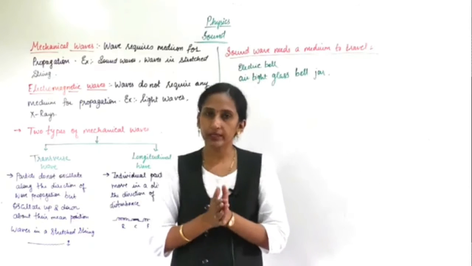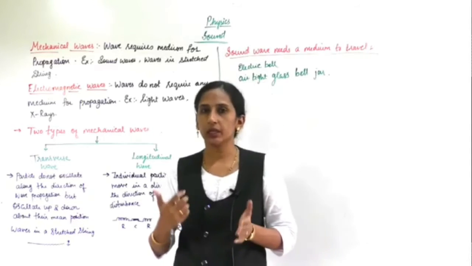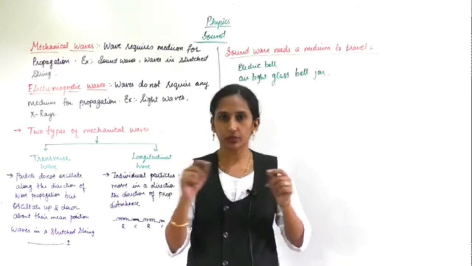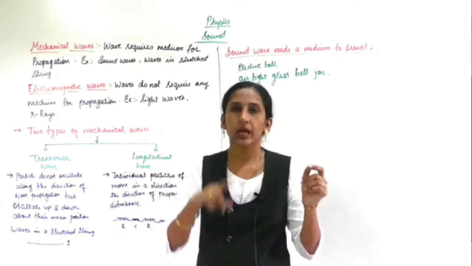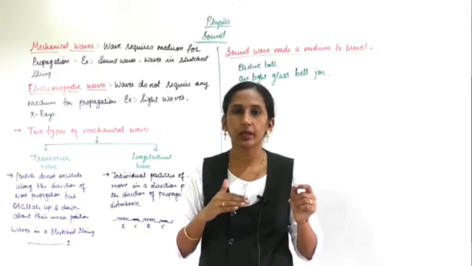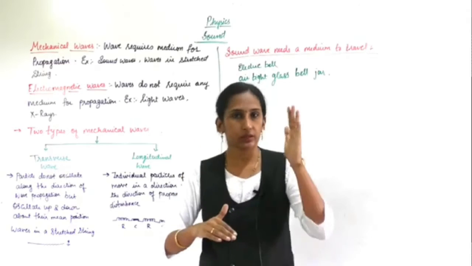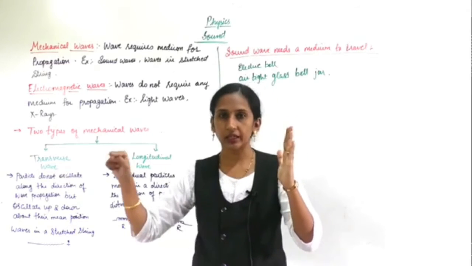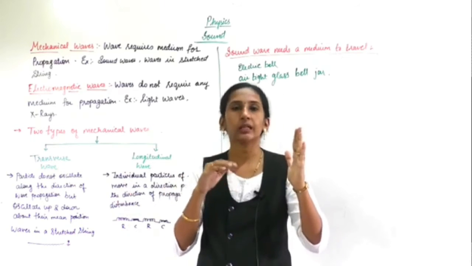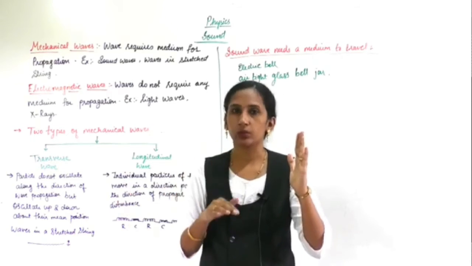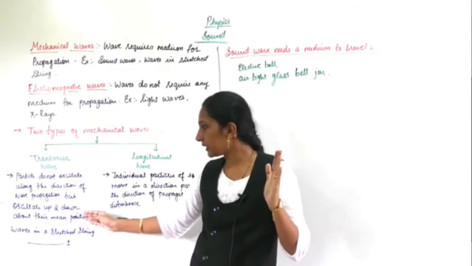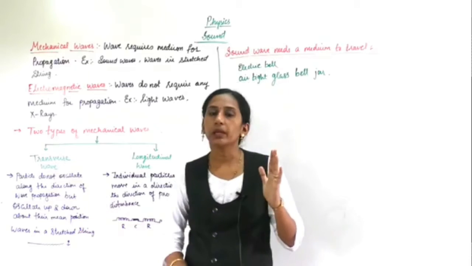In a transverse wave, particles do not oscillate along the direction of wave propagation but oscillate up and down. I will give an example so that you can easily understand. Suppose you are taking a stretched string and you are vibrating it. It will vibrate up and down about the mean position.